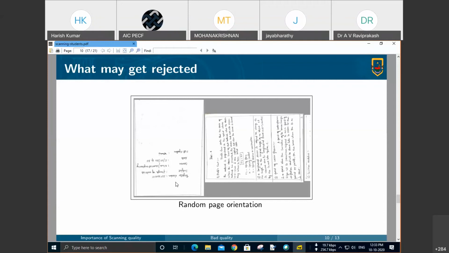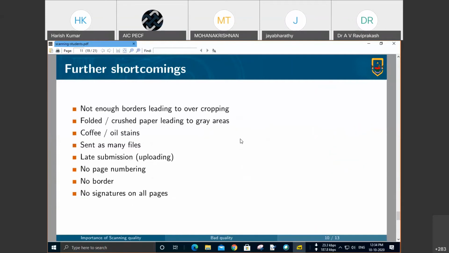What will happen if one page suddenly turns to landscape? We have to turn this page while reading using a PDF reader. Then when we move from this page to the next, this page will be in landscape. This we are turning, and this will come to landscape. So every now and then, we have to keep changing the orientation of individual pages. That will be really difficult for us to do. In such cases, the job of doing evaluation becomes highly impossible. So this is also discarded as not a good quality image.